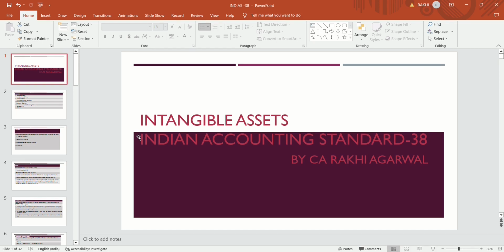Today's topic is related to intangible assets, that is Indian Accounting Standard 38. We deal with intangible assets. What do you mean by intangible asset?